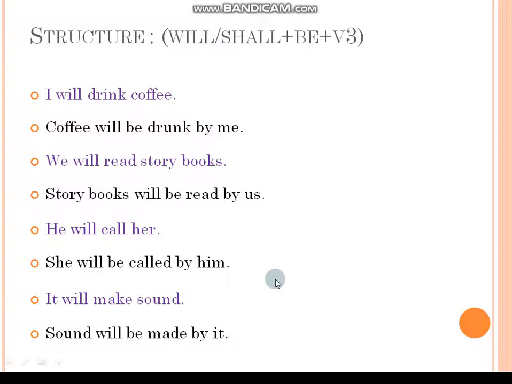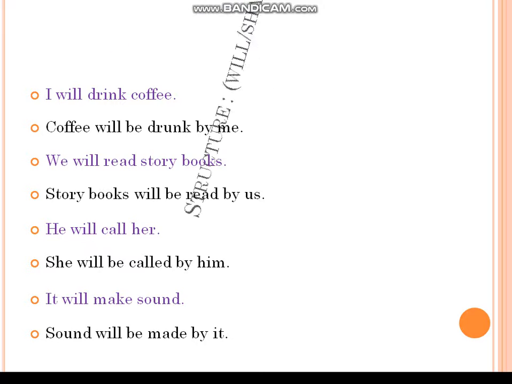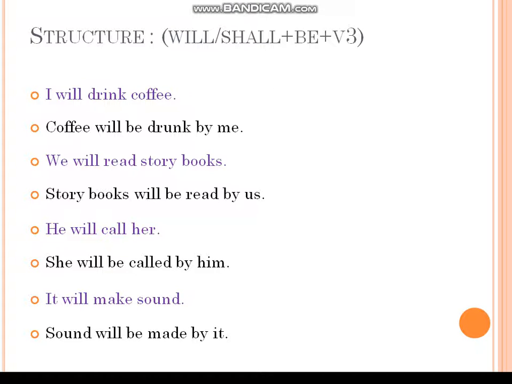Hope that you understood this. And also you need to try your own sentences. You can write in simple future tense and convert them into passive. I think you all understood. So once again I am telling: I will drink coffee. Coffee will be drunk by me. We will read storybooks. Storybooks will be read by us. He will call her. She will be called by him. It will make sound. Sound will be made by it.